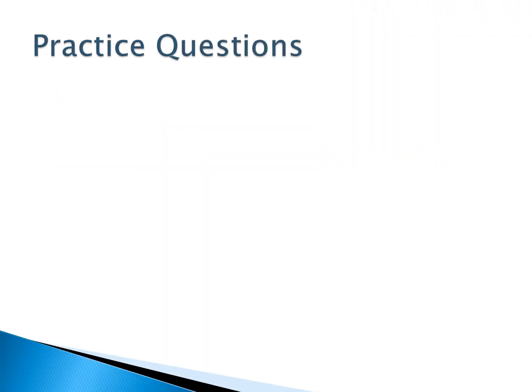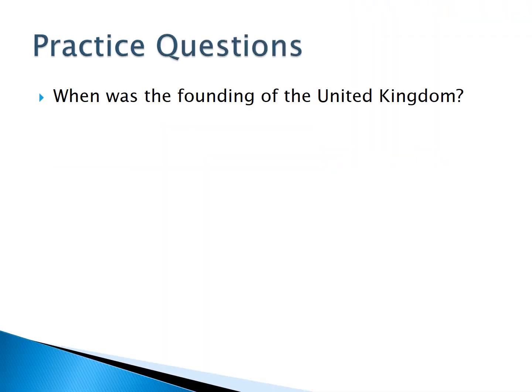Practice questions. When was the founding of the United Kingdom? The founding of the UK was in 1800.